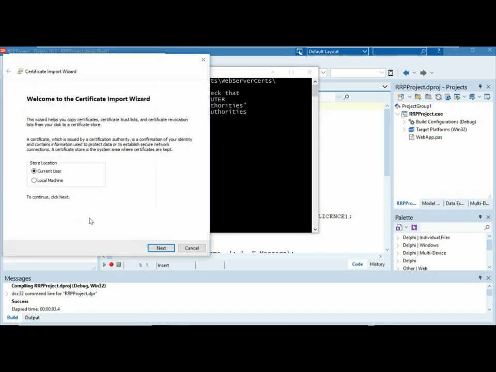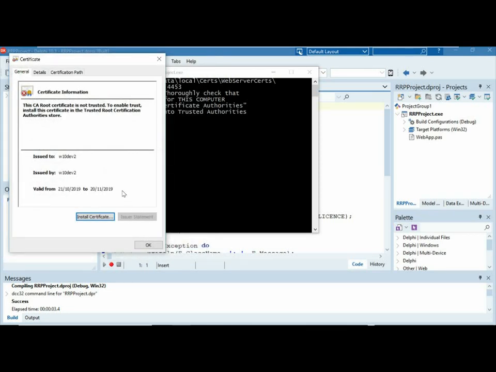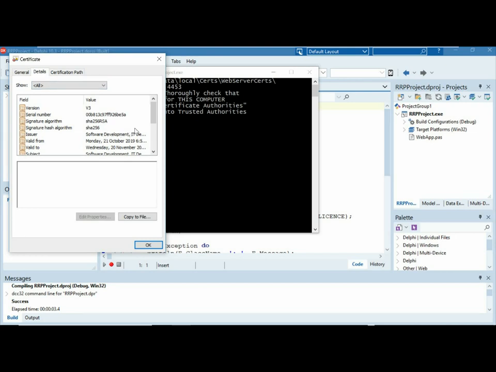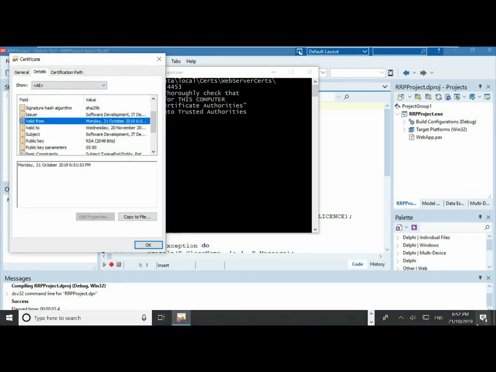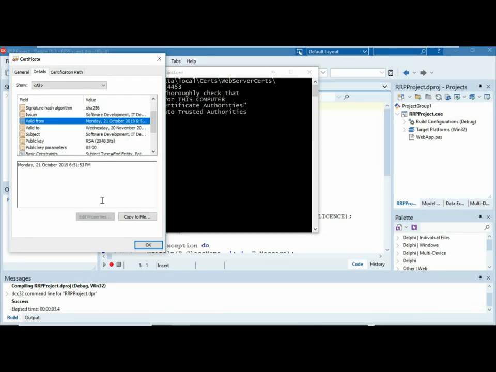Now, just be aware that it's really bad to do what I'm doing unless you're really confident about the certificate. So this certificate I just created, and if we have a look, it's today, and if I have a look at the details of it, I created it at 6:51 and 53 seconds, which is like 1 minute ago. So I'm pretty sure this is a certificate. So it's not a fake certificate that I made up.